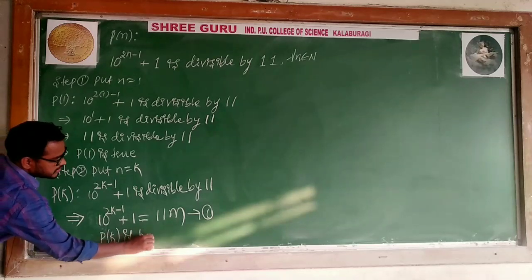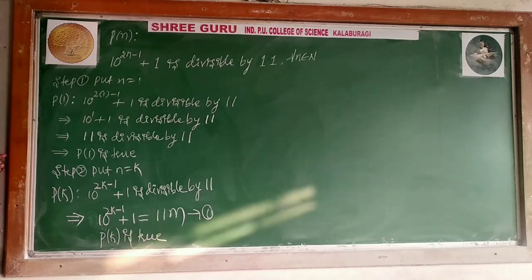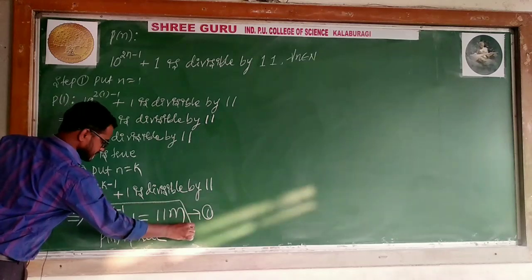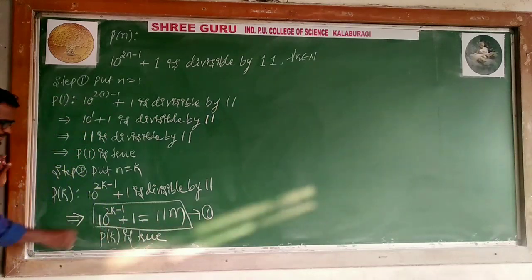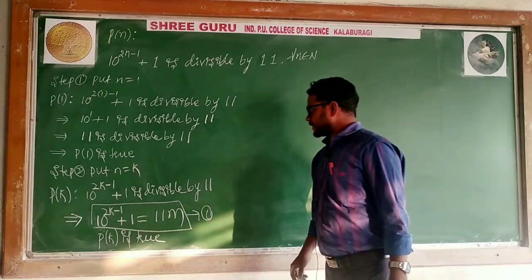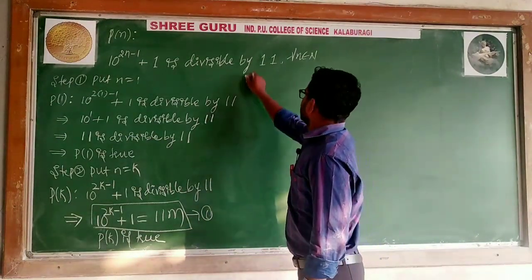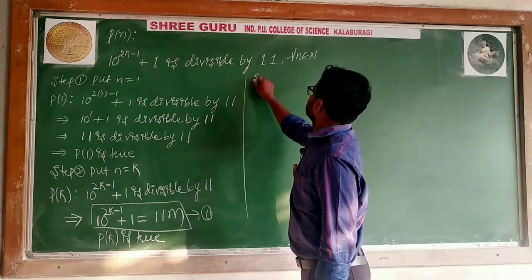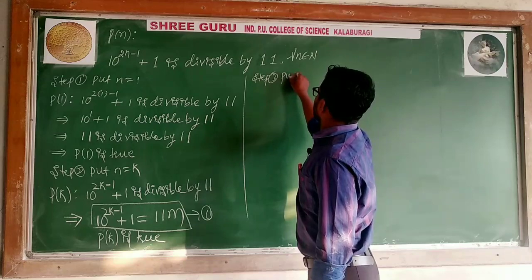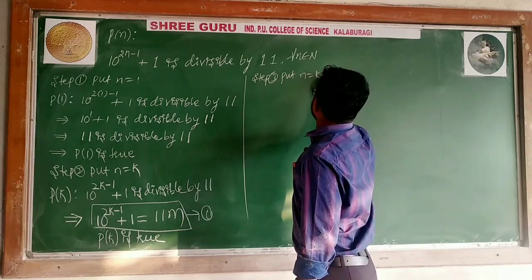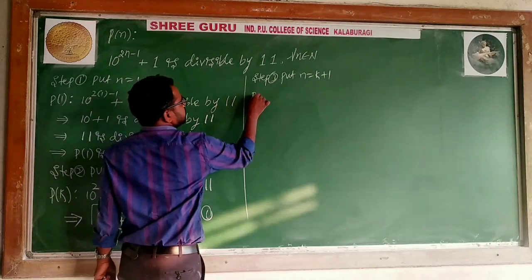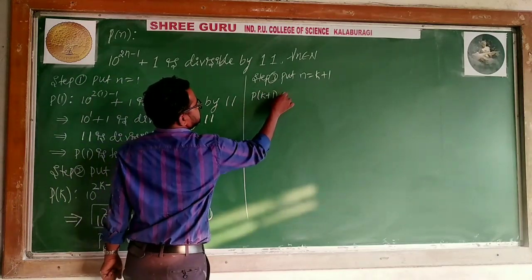I will use this result in the next case. It is this result I am using, mathematically 10 to the power 2k minus 1 plus 1. Now see. Step 3. Put n is equal to k plus 1. Listen here. P of k plus 1.